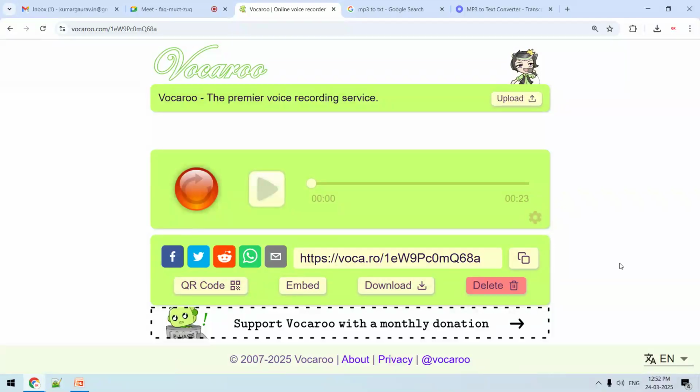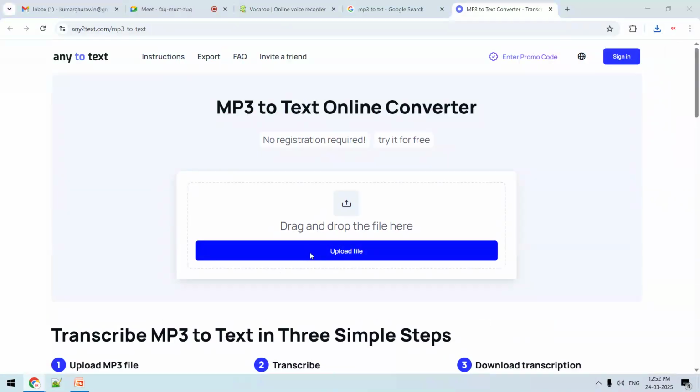In this way, I am not consuming my phone memory. I am not consuming my laptop memory. I am not consuming my data card. Okay, download. Now this one, and now I will upload that file.